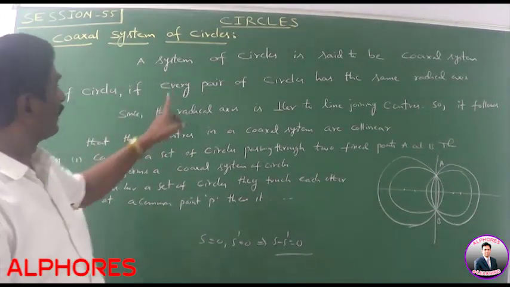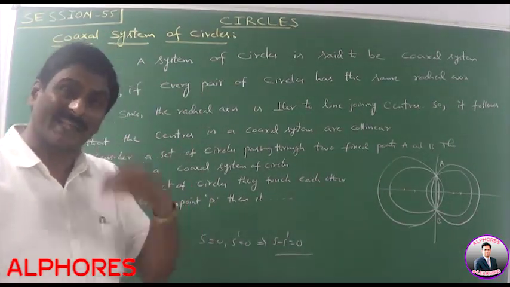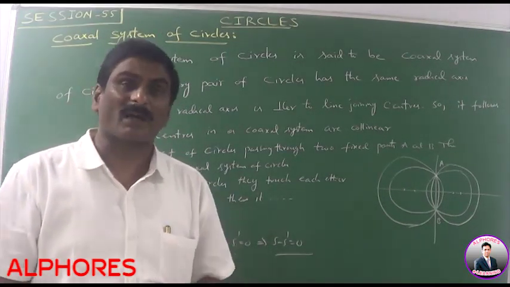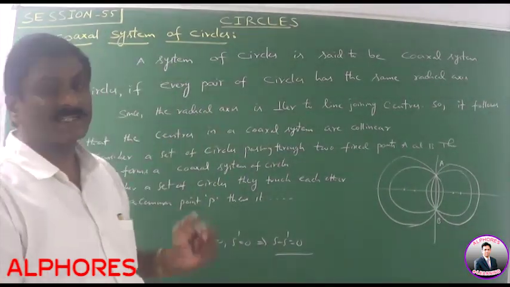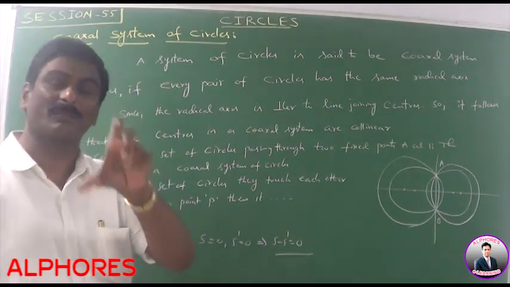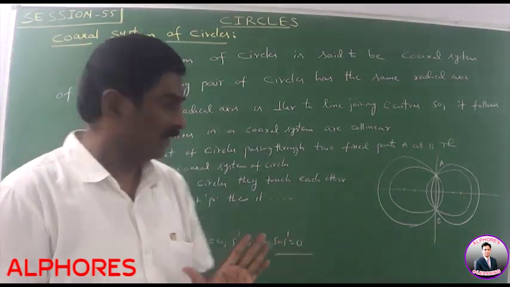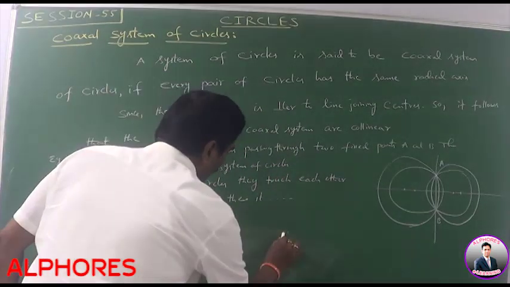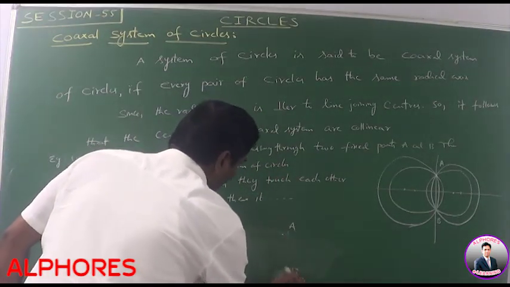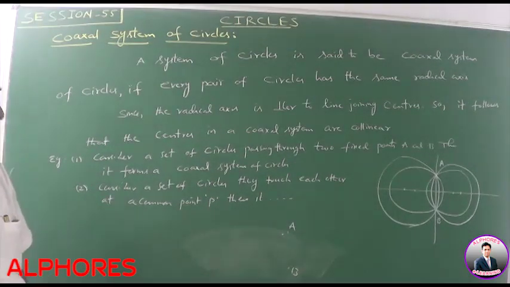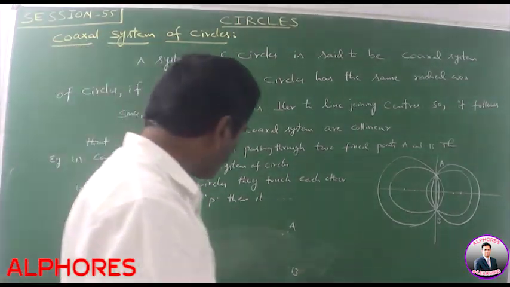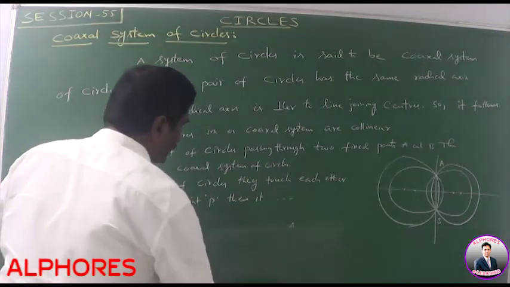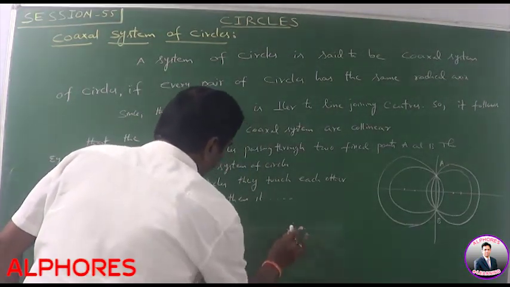A system of circles means a set of two or more circles. In a system of circles, if every pair of circles has the same radical axis, then that system is said to be a coaxial system. Consider two points. Suppose A, B are two points. How many circles are passing through these two points? An infinite number of circles pass through these two points.